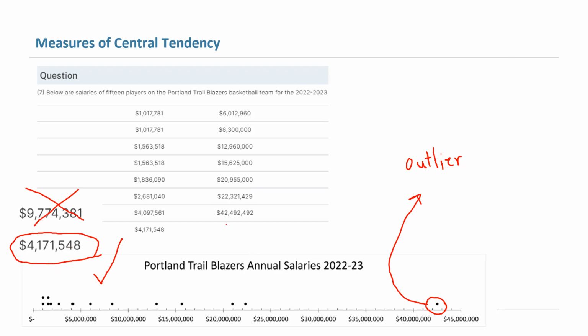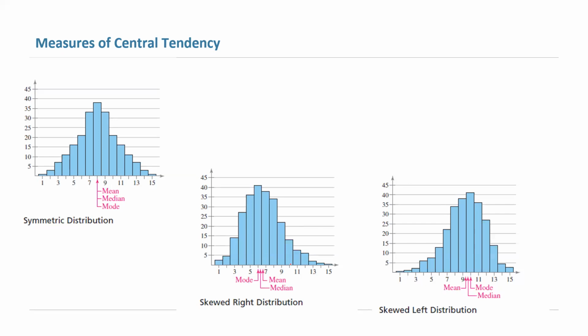If we change one of these salaries, both of these are affected, but the mean is highly affected. So again, whenever you have a skewed data set, you always use the median as the representative of your data. This data set has a tail on the right-hand side, because you have the outlier located on the right-hand side. Whenever you have data that is skewed to the left or to the right, we always use the median, representing the center or typical or balancing point for the data collection.